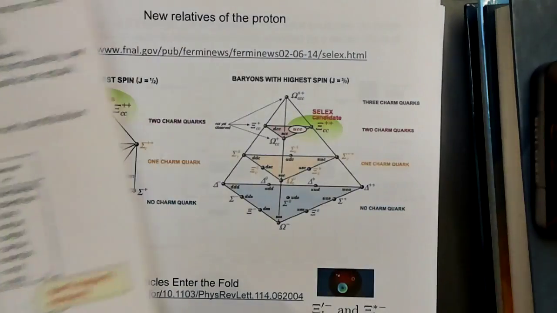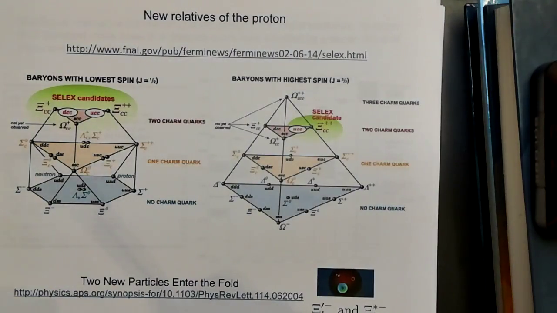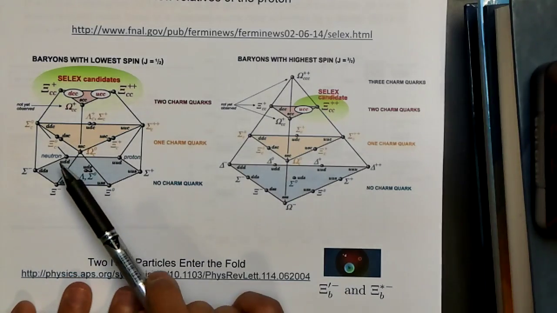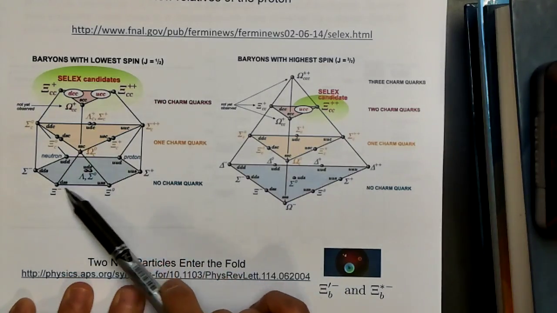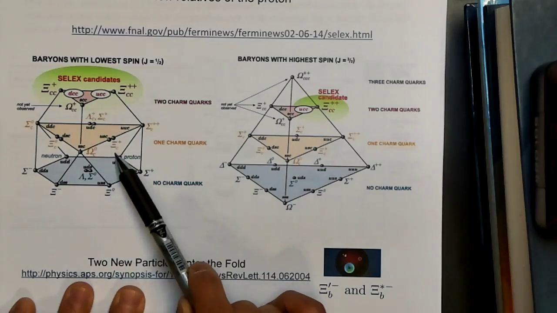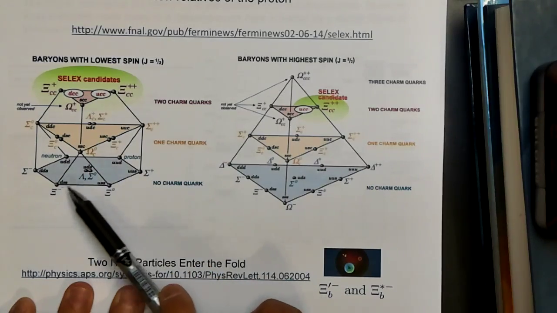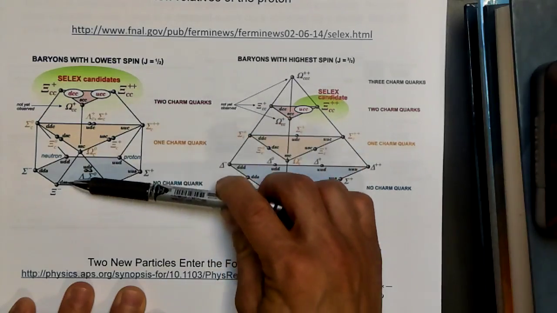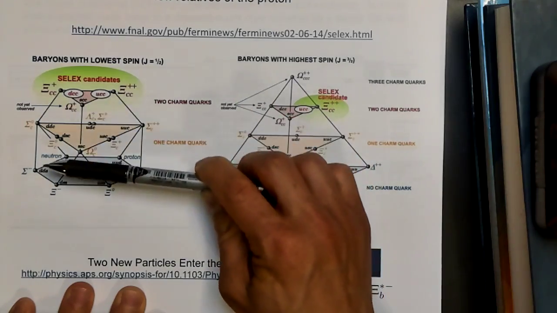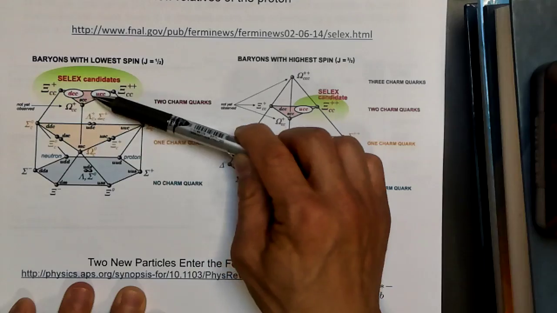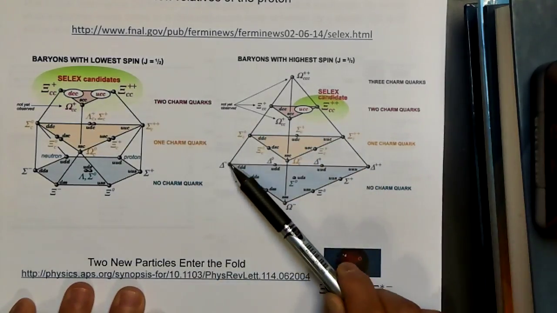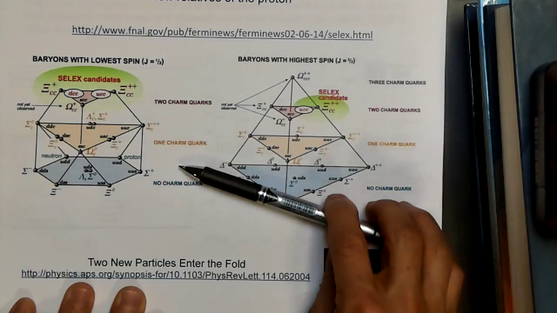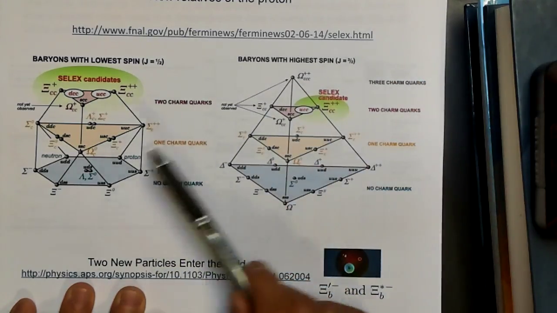So that's a puzzle. Now, we can expand this out by also including charm quarks. If you include charm quarks, then we not only have this baryon octet that we just described for the neutron, proton, and the sigmas and the lambdas and the xi minus and 0. We can add a charm quark and go into this three-dimensional picture where we add one charm quark or two charm quarks. We can also take the baryon decuplet, the 10-dimensional representation, and add charm quarks as well. And so you can do it like this.